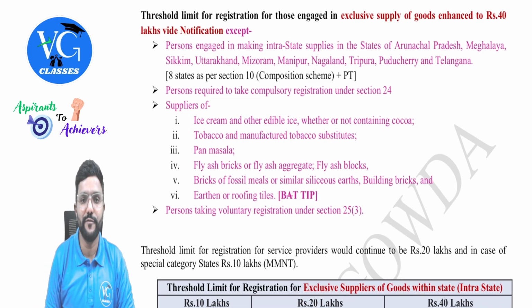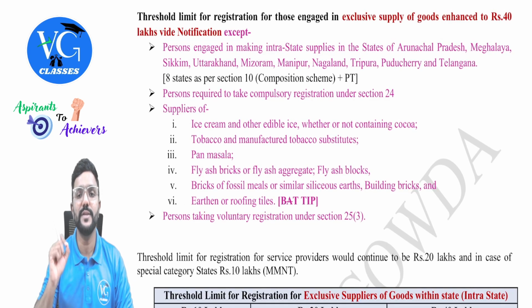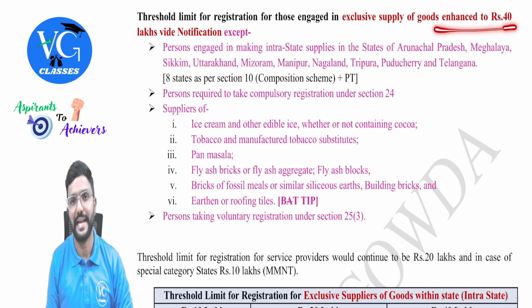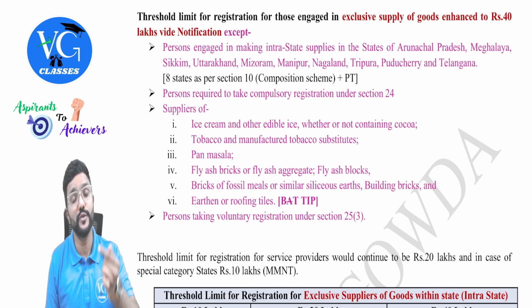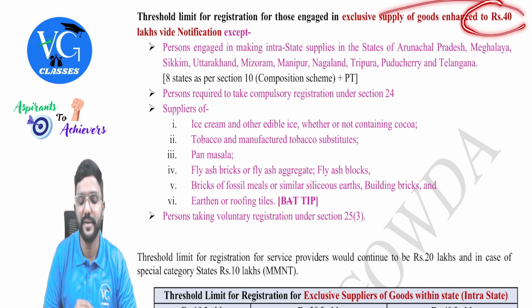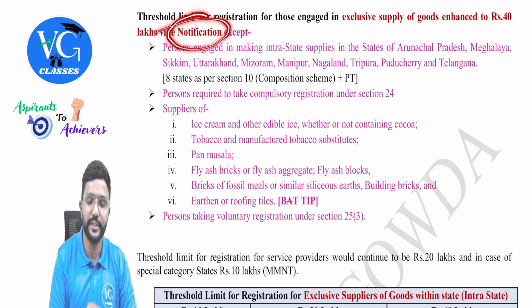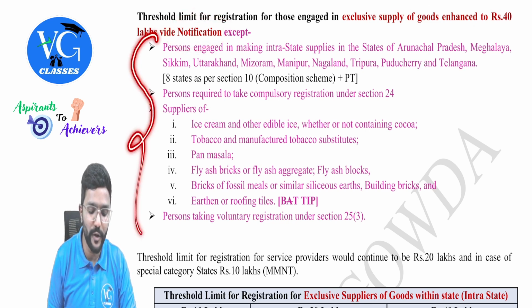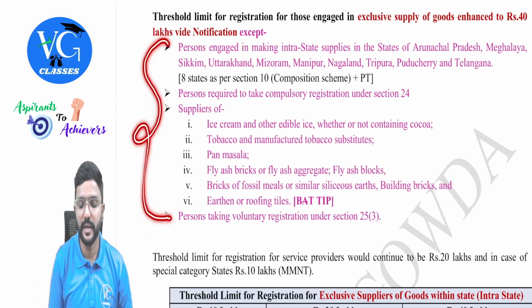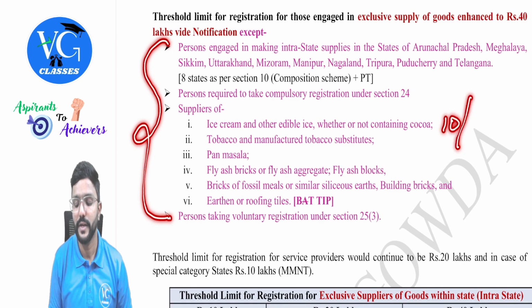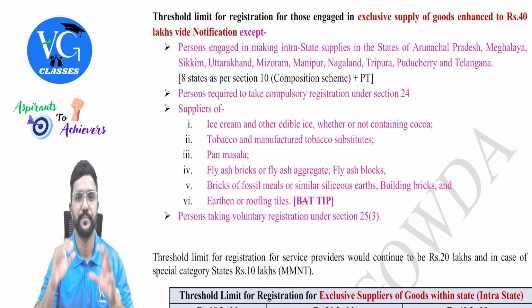Threshold limit for registration for those engaged in exclusive supply of goods is enhanced to 40 lakhs. Previously it was 20 or 10 lakh. But after this notification, for exclusive supplier of goods within the state, the 40 lakh limit is applicable through notification. Except in the following cases, 40 lakh is not applicable. So in the following cases, what will be the limit, sir? It will be either 10 lakh or 20 lakhs.